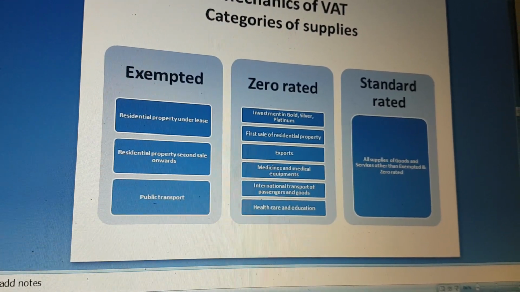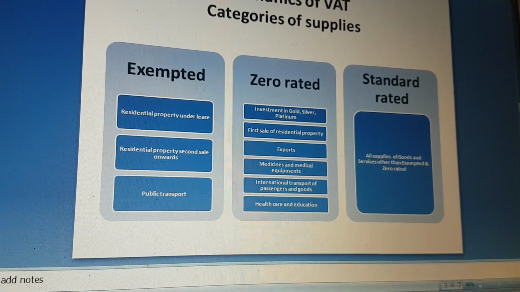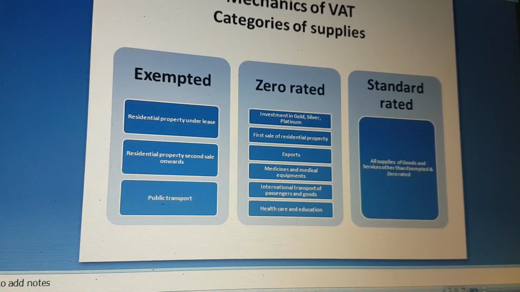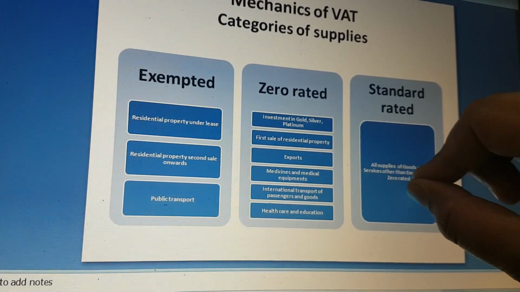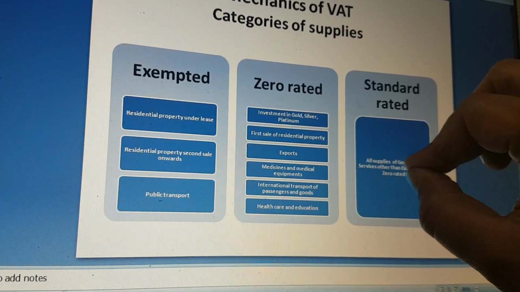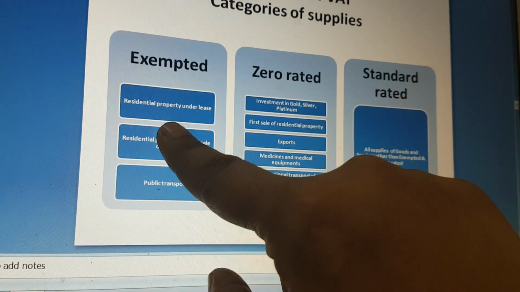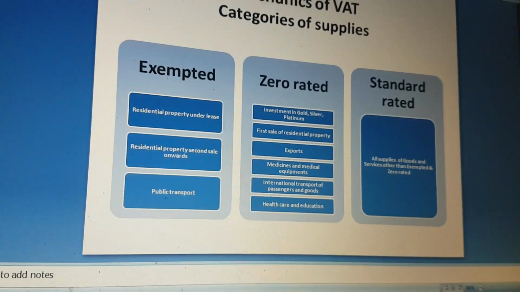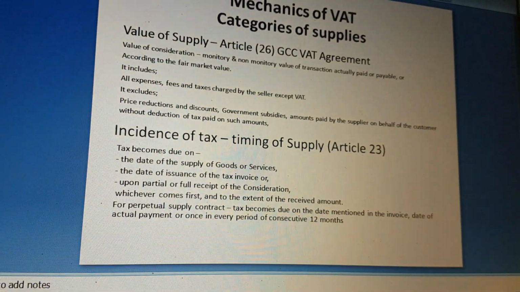Standard rated: all supplies of goods and services other than exempted and zero rated ones will be at 5%. All others will be at 5%.